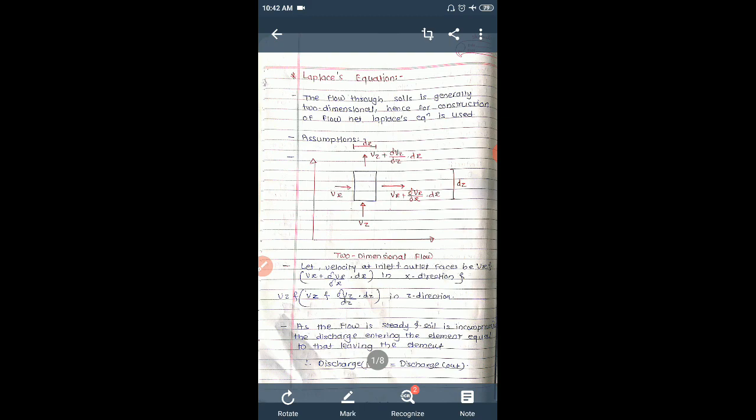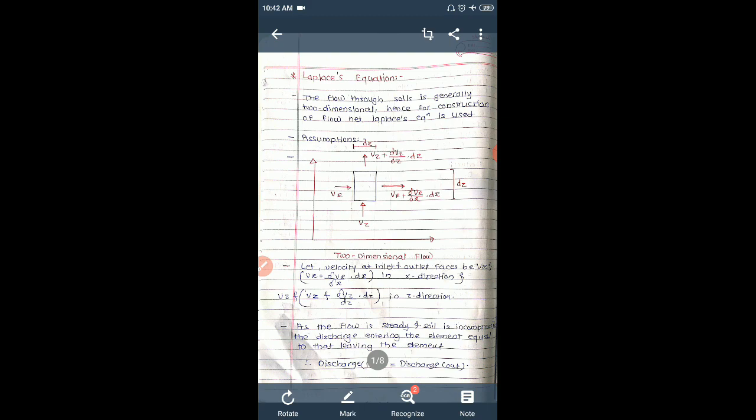Otherwise, if the soil is dry or partially saturated, the soil first becomes saturated, it absorbs the running water first, and then it will allow the passage of flow. So the soil should be fully saturated.